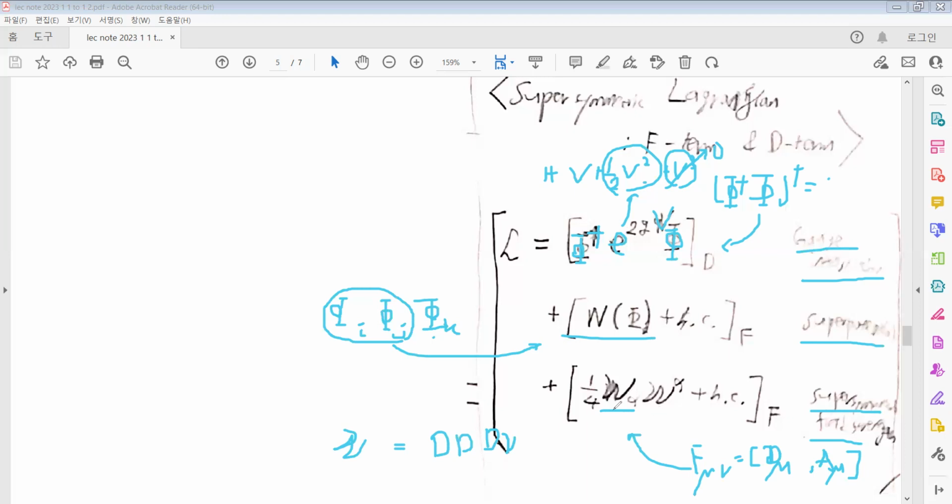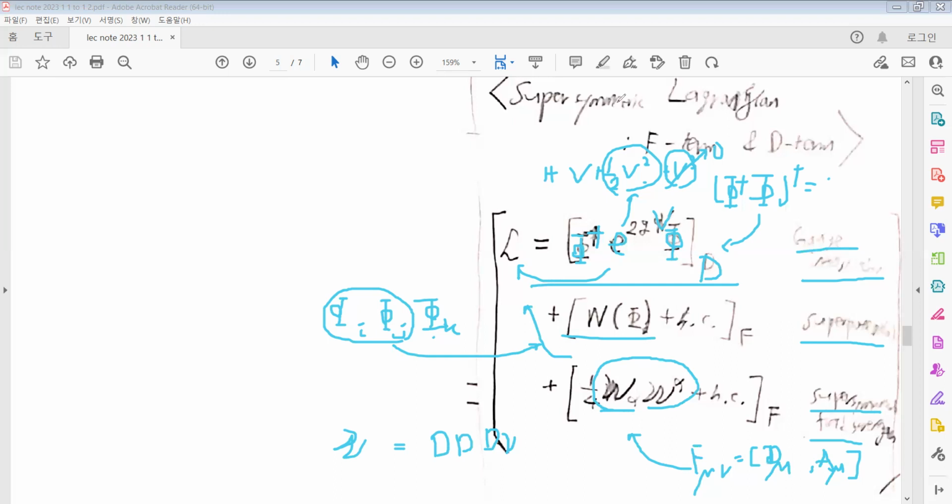Twice the supersymmetric field strength becomes a chiral superfield. The D terms only contribute to the supersymmetric Lagrangians for the vector superfield, and the F terms of the chiral superfields likewise only contribute to the Lagrangians.